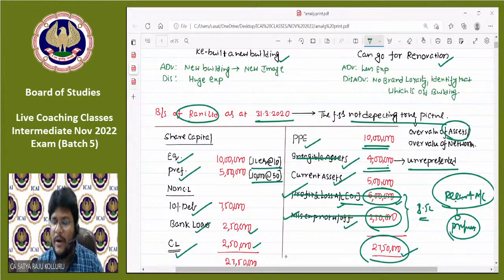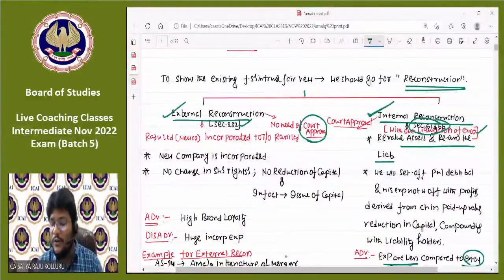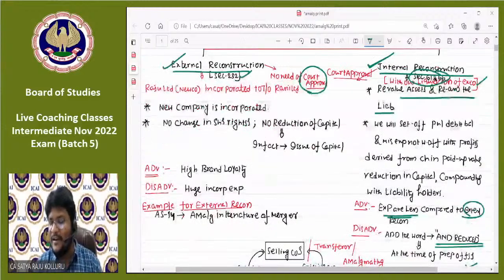Once you incorporate the new company, again you need to build the prospectus. Again, you need to issue the equity shares. Again, you need to go for the stock exchange listing. You need to pay the stock exchange fee. All such external expenses like preliminary expenses you need to incur. Already our company is a loss-making company. If I want to establish a new company, some more expenses I need to incur, which is a disadvantage in case of external reconstruction. I already told you which is an advantage in case of internal reconstruction.